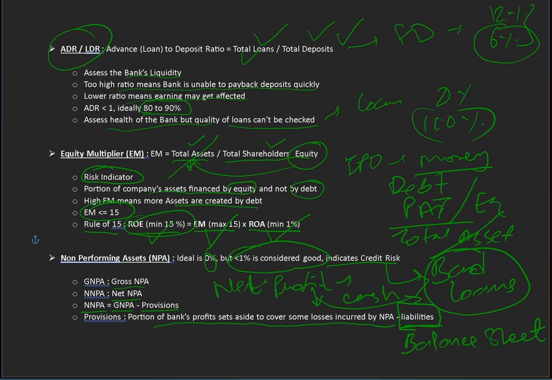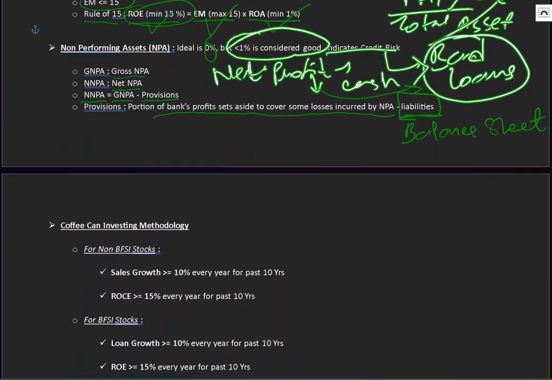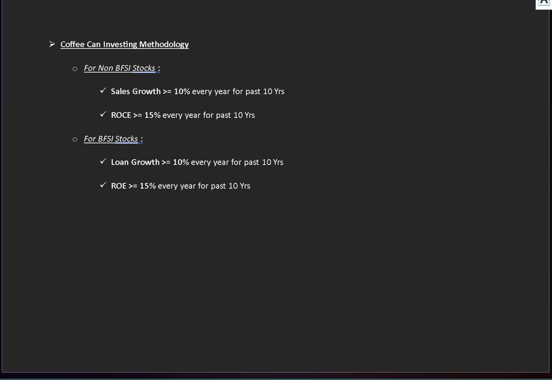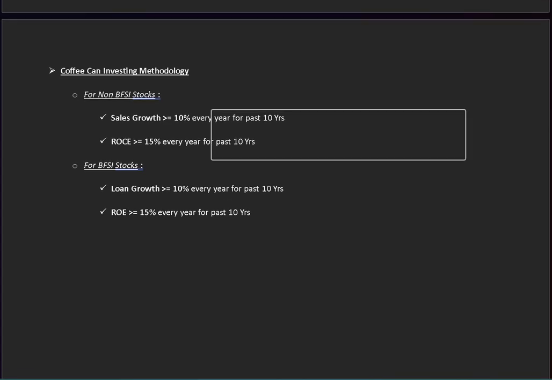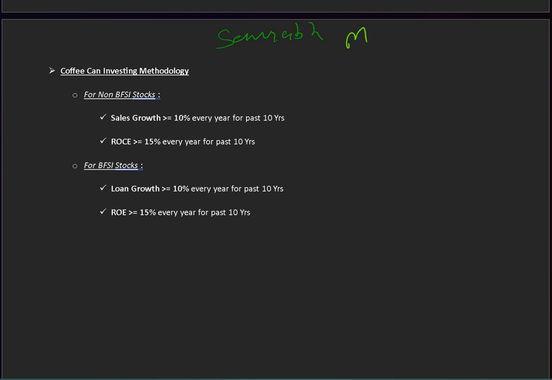Now there is an important concept I would like to highlight to you: coffee can investing. There is a gentleman called Saurabh Mukherjea. I don't know, Mukherjee or Mukherjea. He has written a book called Coffee Can Investing. In olden times in the US, the houses were made of wood in far-flung places.